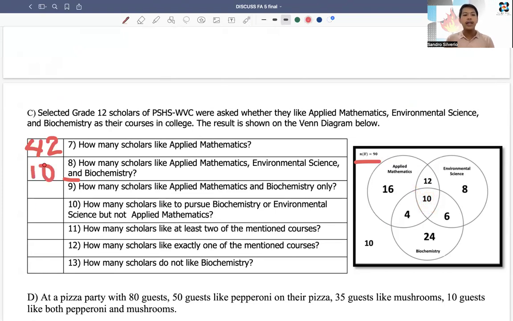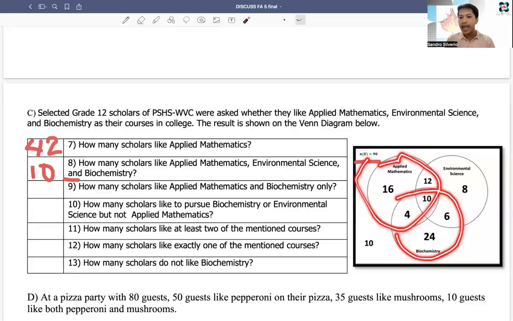Let's go to number 9. How many scholars like applied mathematics and biochemistry only? Applied mathematics and biochemistry. Where is applied mathematics? This is applied mathematics. And then we have biochemistry. However, our keyword is and, so it means that is intersection. How many scholars like applied mathematics and biochemistry only? It says only, so we're just talking about the number 4 here.